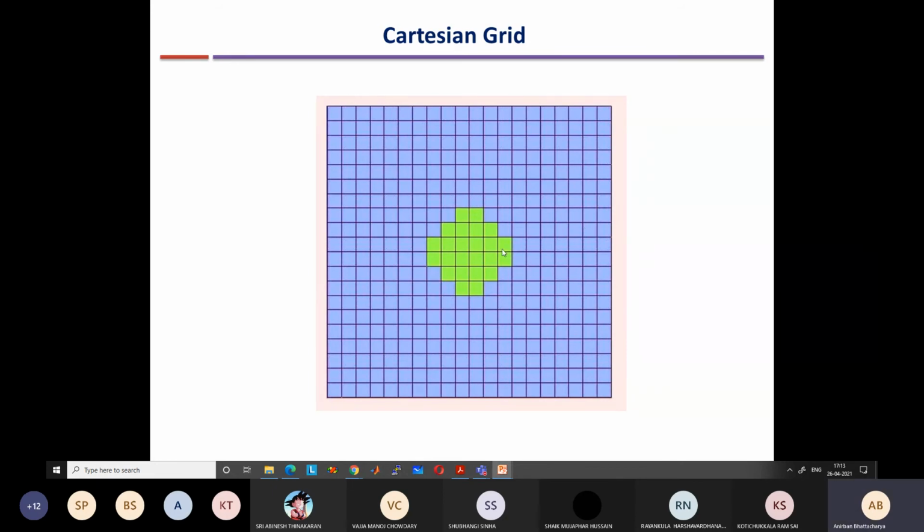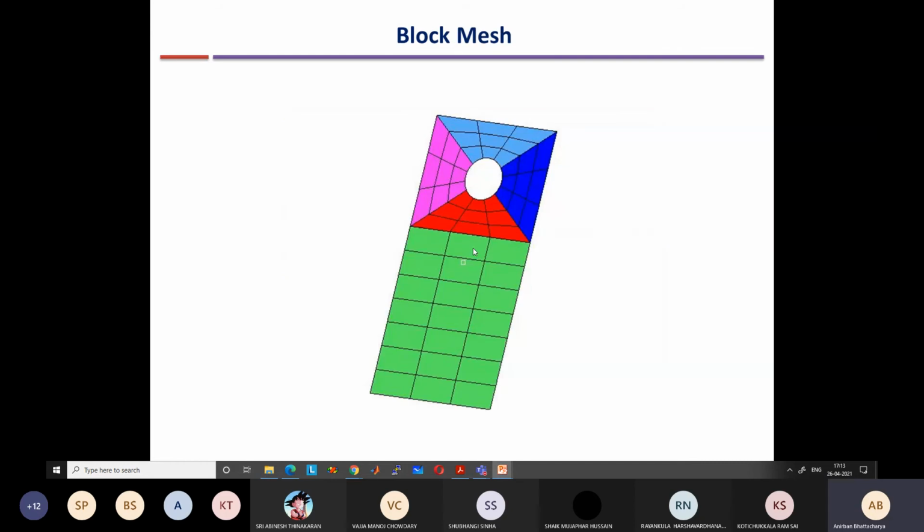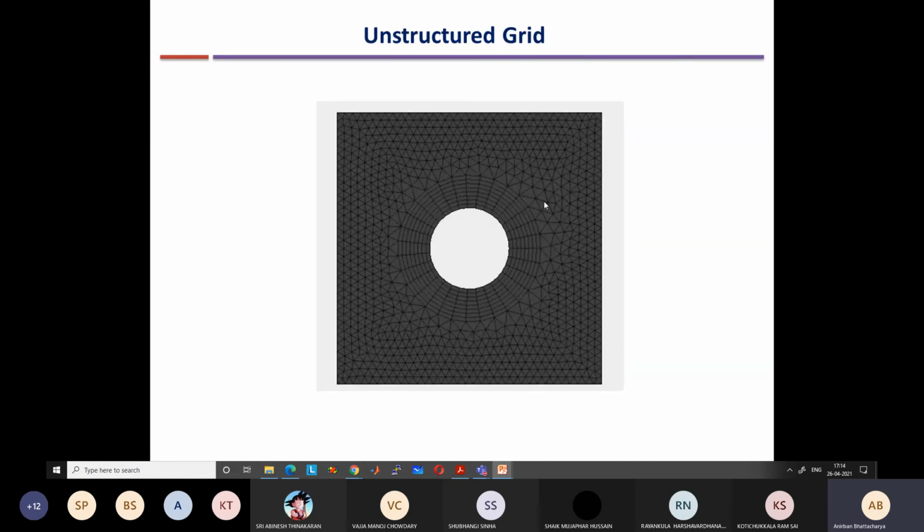Okay. For non-orthogonal grid, this is body fitted non-orthogonal grid. You can see that lines are not perpendicular to each other. Okay. For example, this line is not perpendicular. These lines are not perpendicular. But this is also quite good. This is like a block mesh for a circle. Okay. One region has a different type of mesh. Near the circle, you have a different type of mesh. Okay. And finally, if you want to go for unstructured mesh, the outside here is showing an unstructured grid.